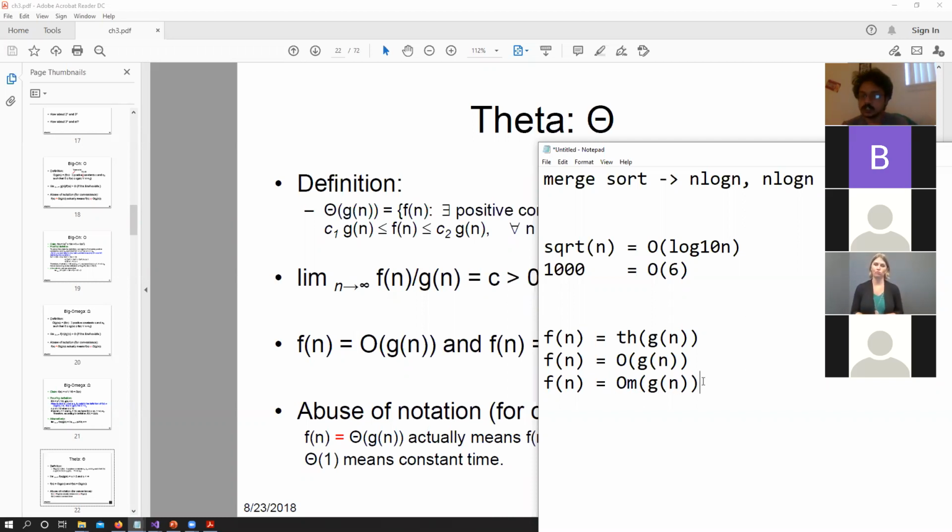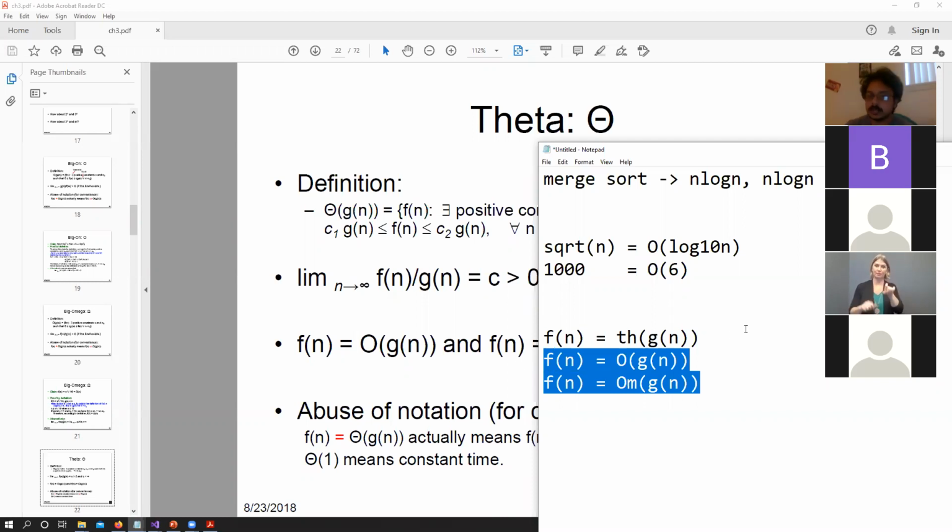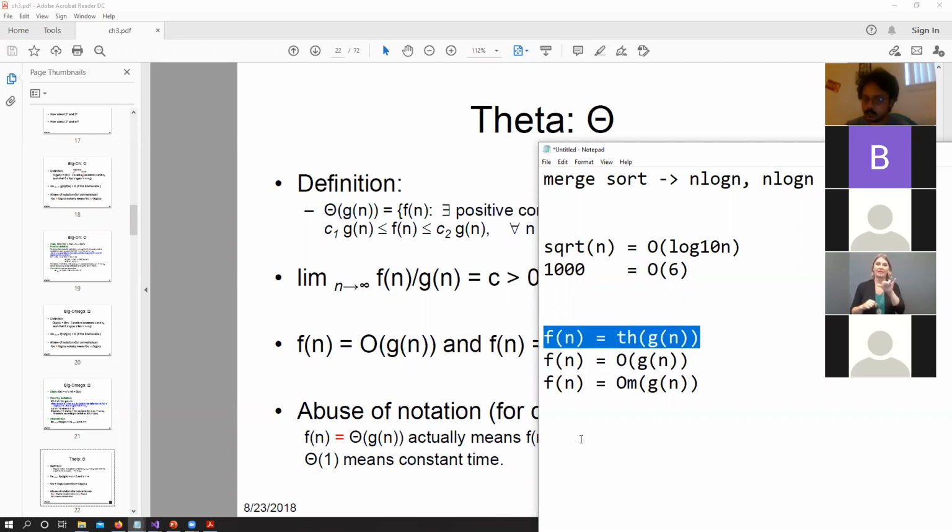Right. So these two conditions need to hold in order for us to say that, okay, f of n is bounded by big theta of g of n.